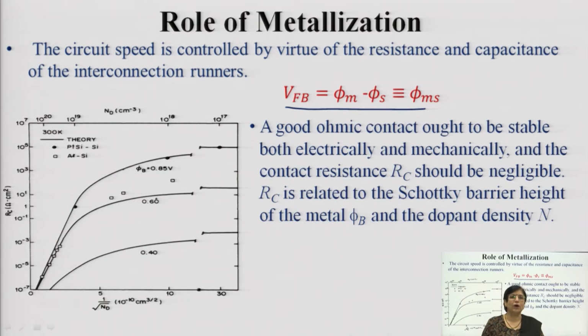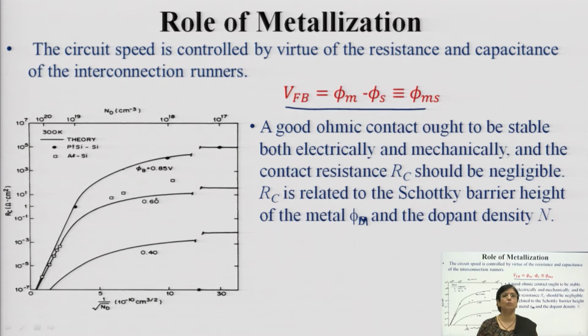A good ohmic contact ought to be stable. When you want to establish an ohmic contact, it should be stable both electrically and mechanically, and the contact resistance RC should be negligible. This is the essential feature for any metal contact. Similarly, the contact resistance RC is related to the Schottky barrier height of the metal, phi m, and the dopant density N.